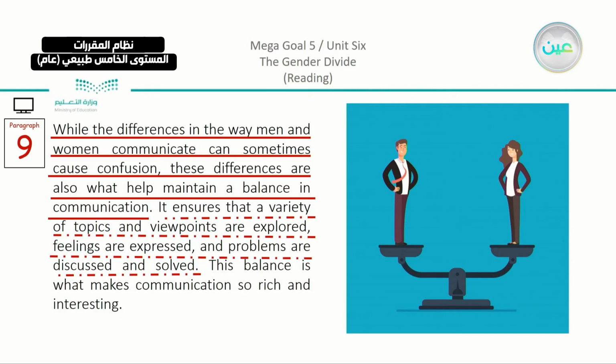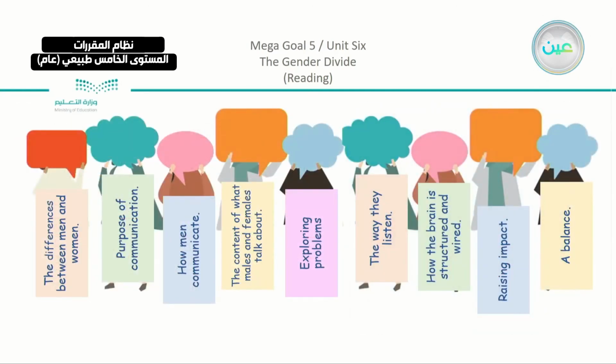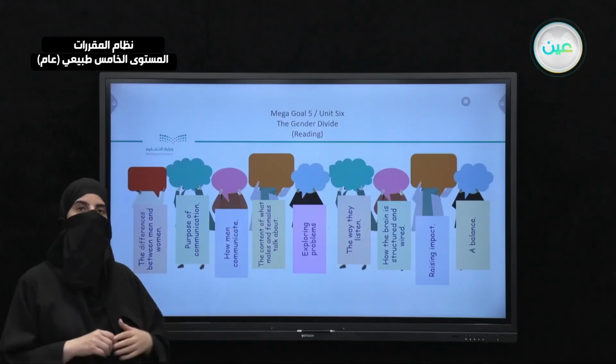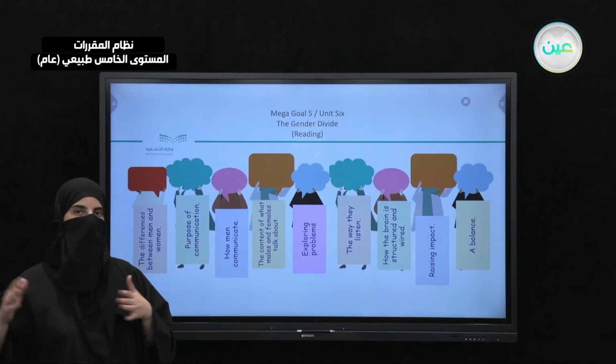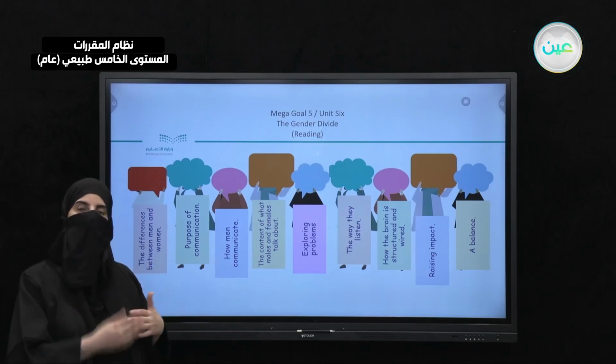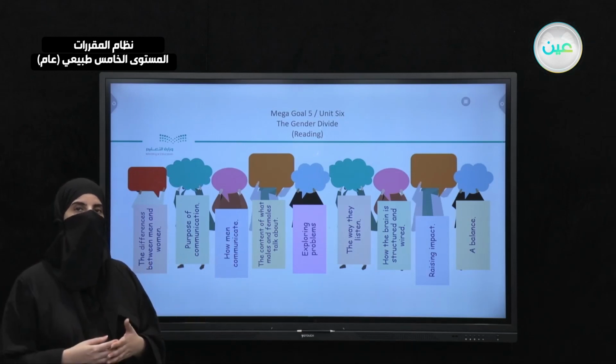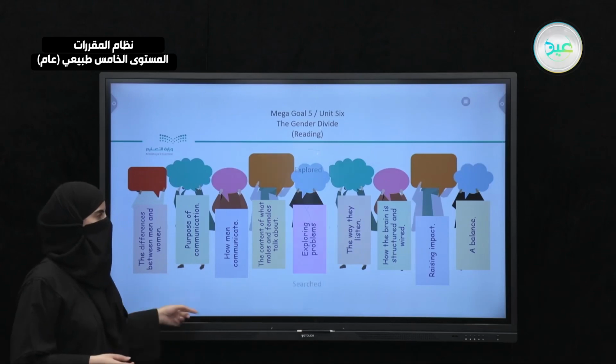So these differences between the two genders are actually the reason that there is balance between the two genders, which leads us to our closing part and the last thing that we have here, which is the balance that we have here between the two genders. So you can see that we discussed all the 9 paragraphs here. We had the ideas in each paragraph and what each paragraph deals with. So we have here, these are our ideas.